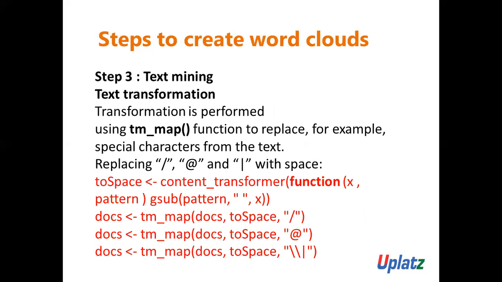See here. Don't get confused about how we are using the code, focus here. See there, docs, then two space, comma. What is this?